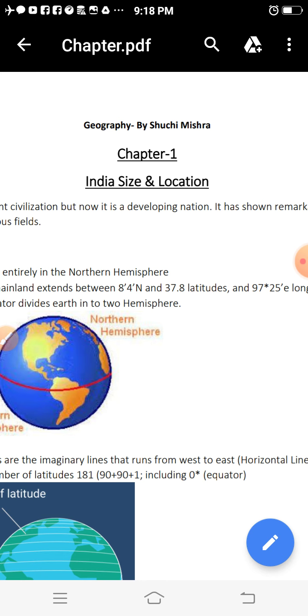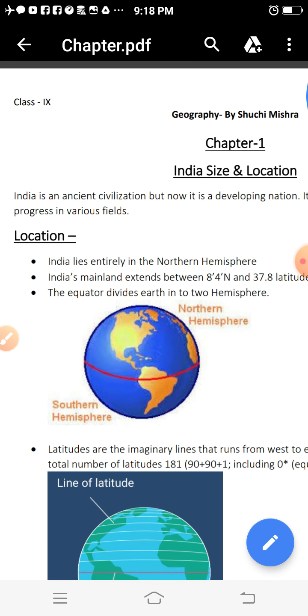Children, this chapter we already started last week and two topics are already covered. Today we are going to start a new topic, but before switching over to the next topic, I would like to recapitulate the previous knowledge whatever we have done in the last week. So in the last week we have done the location,